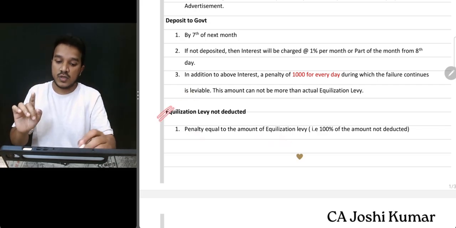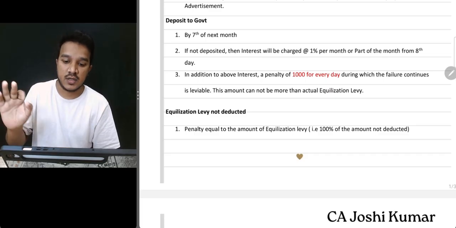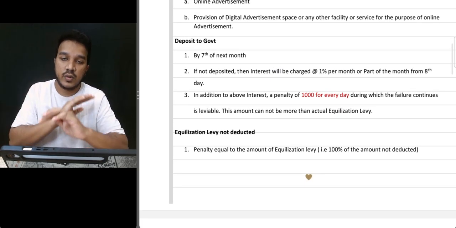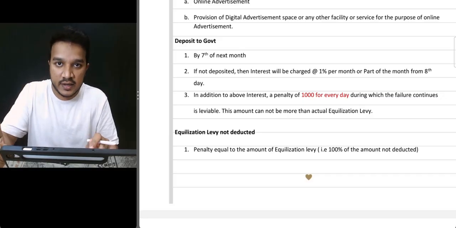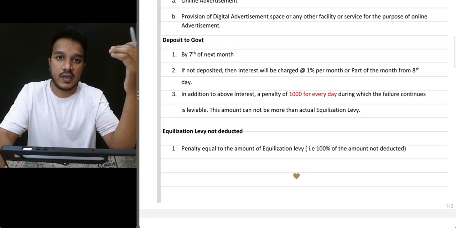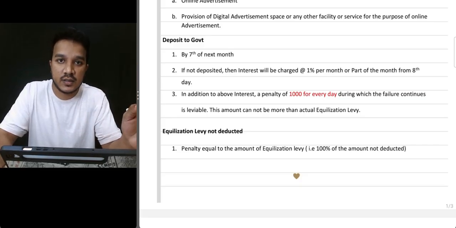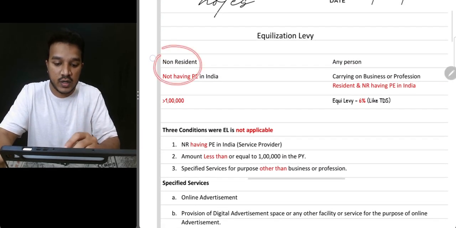Here there is another point also. If you remember section 40A(ia) from income tax, all these sections are in the Finance Act only. No income tax section is applicable. Only one income tax section is applicable, that is 40A, where if you are making a payment to a resident and you don't deduct TDS, then 30% of the amount will be disallowed. But here we are making payment to a non-resident.